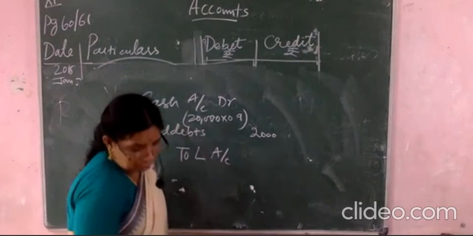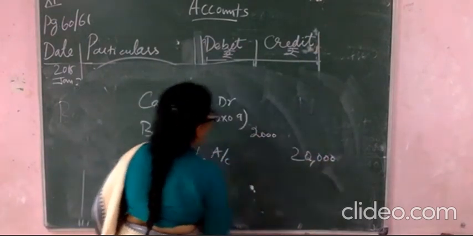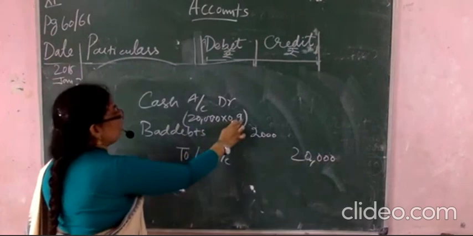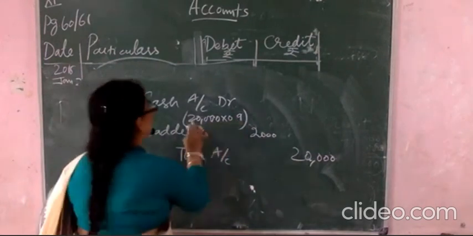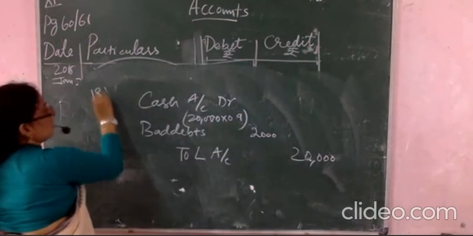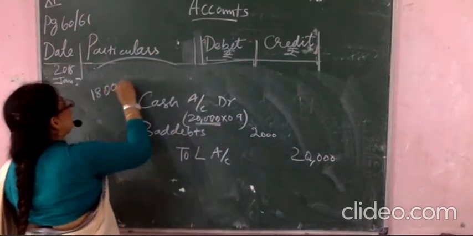To L account, how much did you sell? Goods sold of 20,000. Only 0.9 paise per rupee here. So 20,000 multiplied by 0.9. 9 twos are 18, and here how many zeros are there? 4 zeros you will write here.